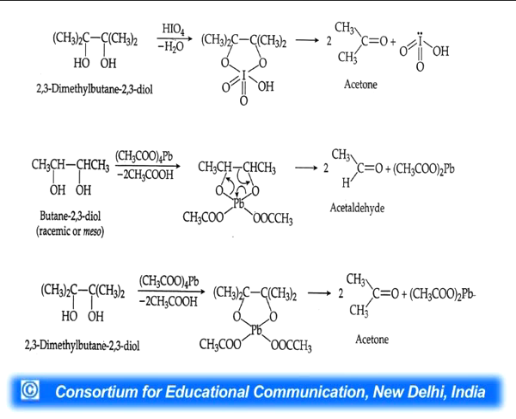When butane-2,3-diol reacts with lead tetraacetate, there is a formation of a complex, then further cleavage of the carbon-oxygen bond, and 2 molecules of acetaldehyde will form. In the case of 2,3-dimethylbutane-2,3-diol, again 2 molecules of acetone will be formed with the help of lead tetraacetate. Glycols are obtained by the hydroxylation of alkenes with cold dilute KMnO4 or osmium tetroxide.